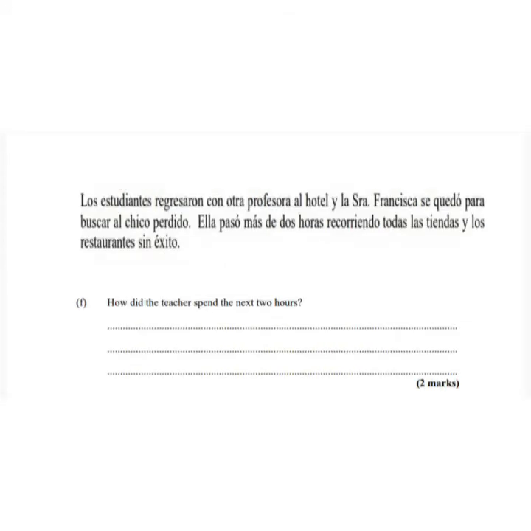So this question is asking how the teacher spent the next 2 hours, and the passage goes on to say the students returned to the hotel with another teacher while Senora Francisca stayed to look for the lost boy or the missing boy. She spent more than 2 hours searching the stores and restaurants, but without success. This question says we should describe the teacher's feelings when she returned to the hotel. So this part of the comprehension says, finally frustrated, fearful, and tired, she returned to the hotel, hoping anxiously that Miguel would be there. Upon arriving at the hotel, she saw Miguel playing peacefully in the pool.